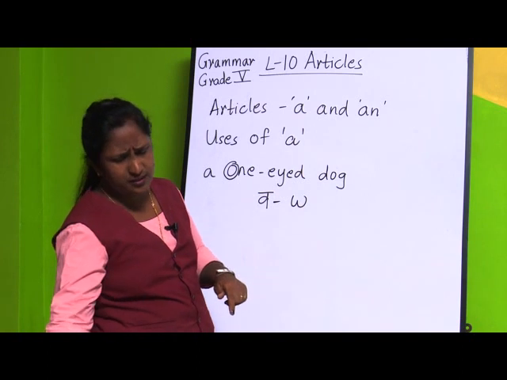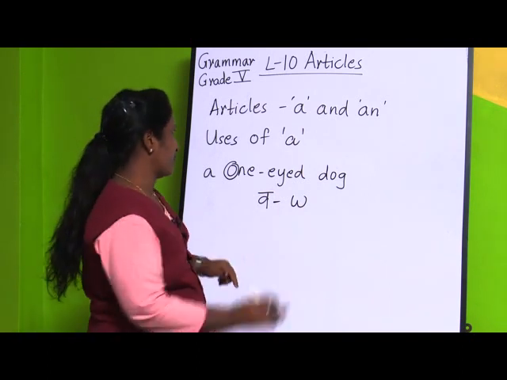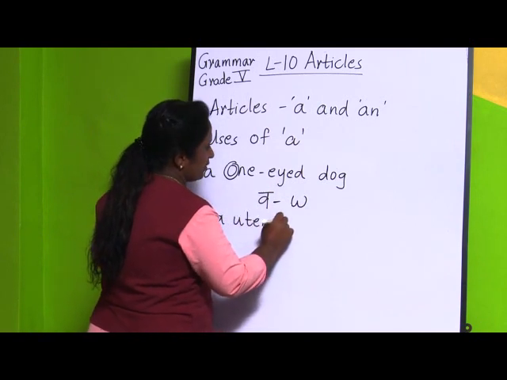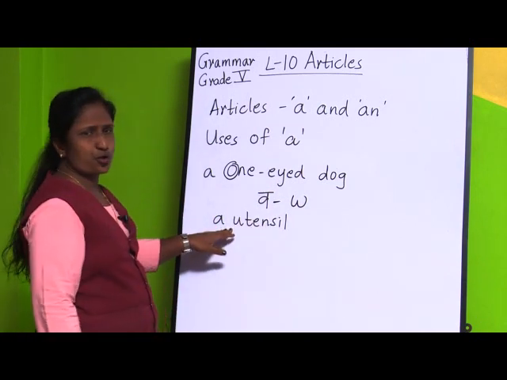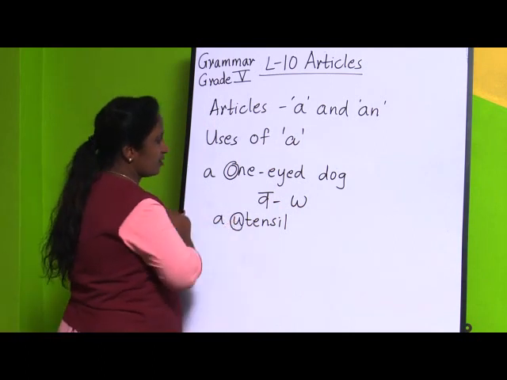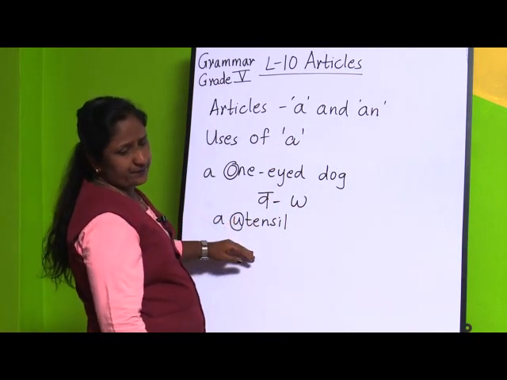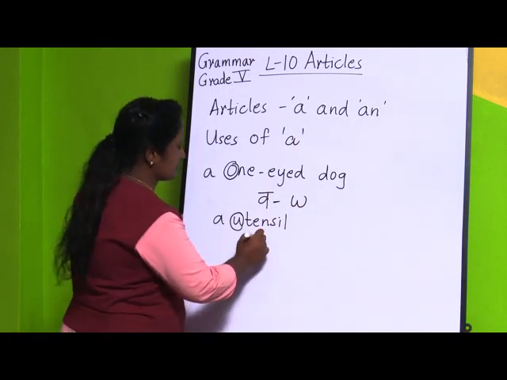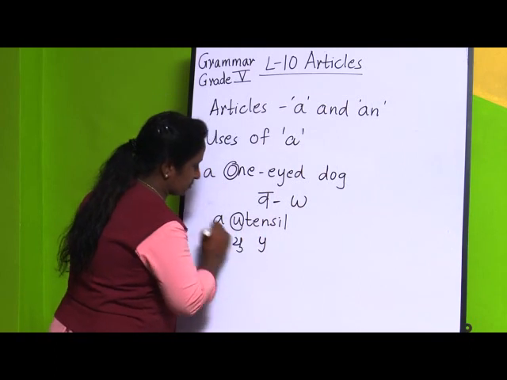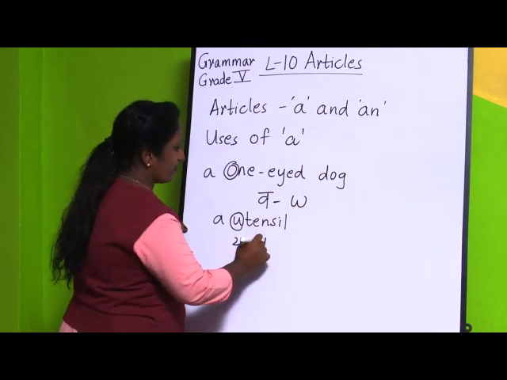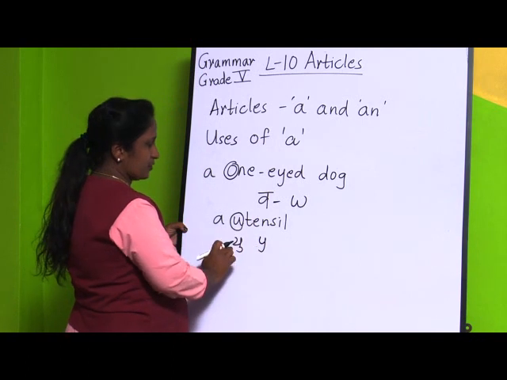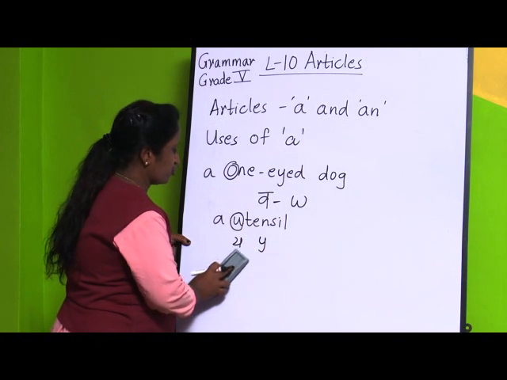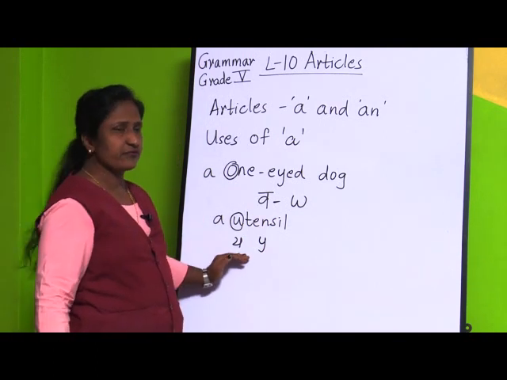And then again, we write a utensil. One more example: a utensil. Now here also, u is a vowel. But u in utensil is pronounced as y-u, the y sound. In Marathi it is y, and in English also it will be y.